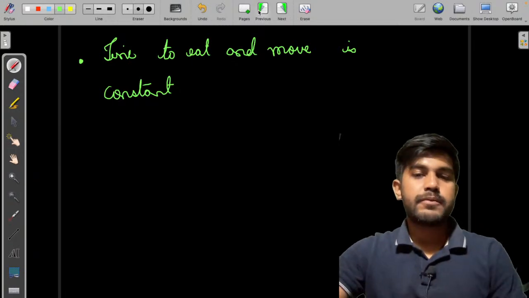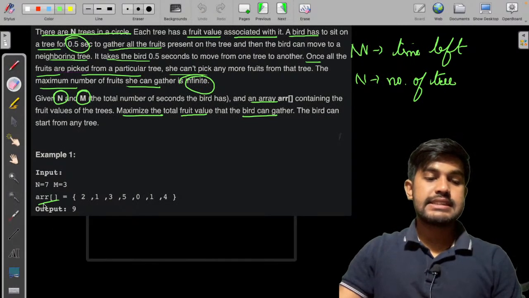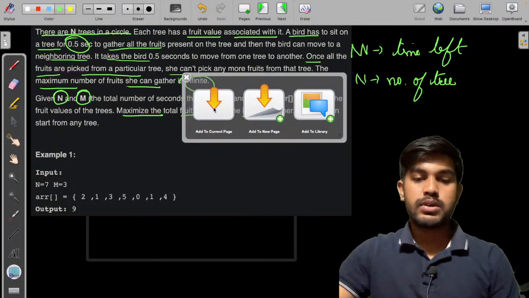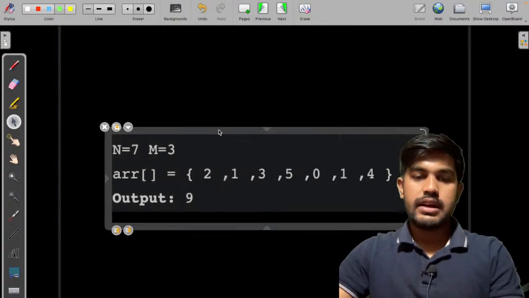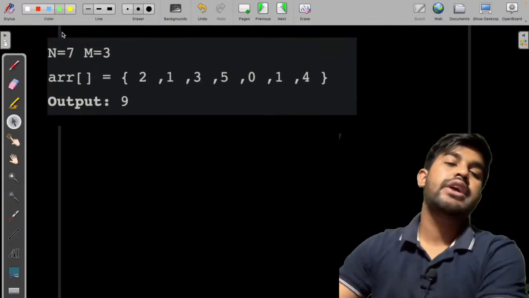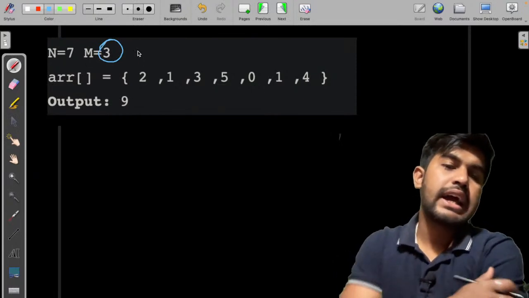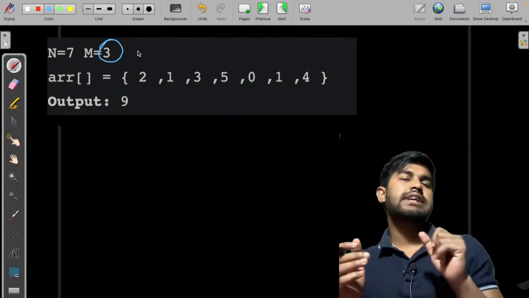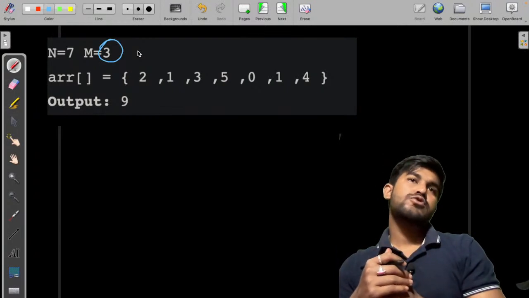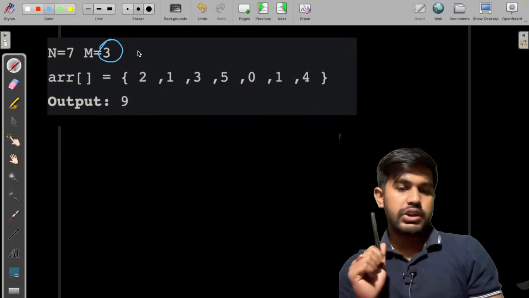Okay, fair enough. Now the next thing it is given is, let me just copy the test cases so that it would be more clear, because the size is a little bit small, and then I take out this and I paste it here, and then it should be quite good. Yeah, fair enough. So if I'm given 3 seconds, then how many can I consider? Okay, so that is half a second to eat the tree and half a second to move to the next tree. So if the time is 3 seconds, I can eat 3 trees. Okay, I can eat 3 trees.